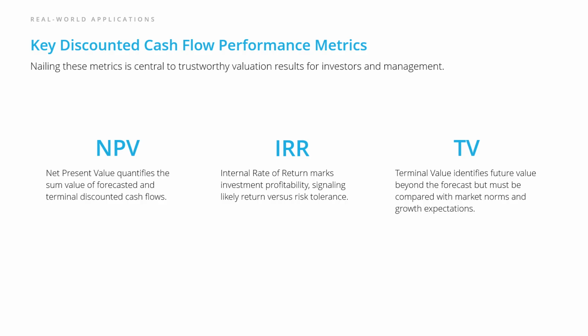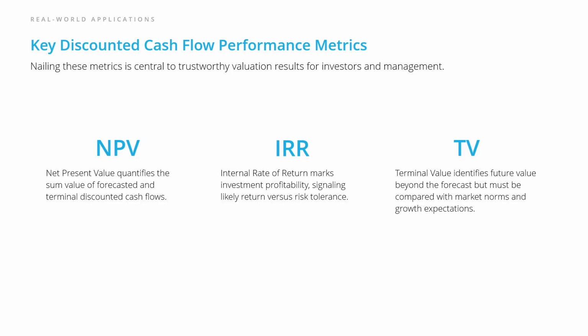Finally, there's terminal value, or TV, a crucial yet often misunderstood piece of the DCF puzzle. Terminal value estimates the worth of all future cash flows beyond the forecast period. It often makes up the majority of a DCF's total valuation, so accuracy here is critical. To keep your analysis credible, always compare the terminal growth rate with market benchmarks and realistic long-term expectations.